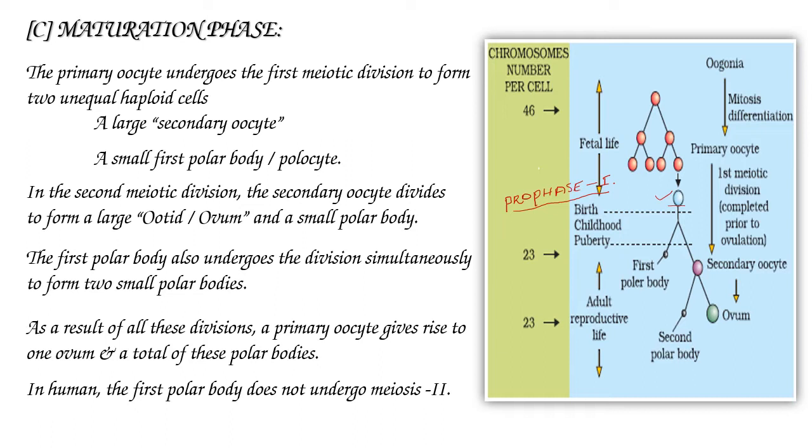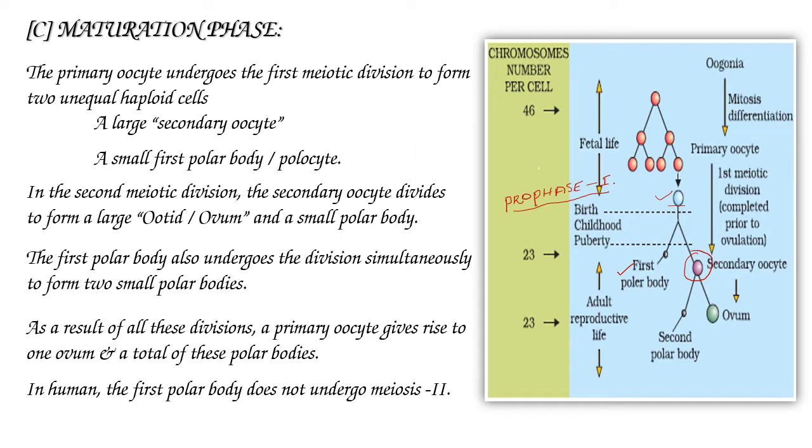Now, after sexual maturity, it completes the remaining stages of meiosis 1 and produces a small polar body, the first polar body, and a large secondary oocyte.